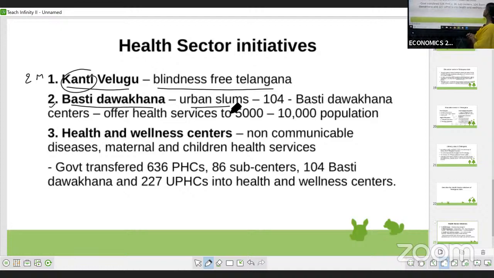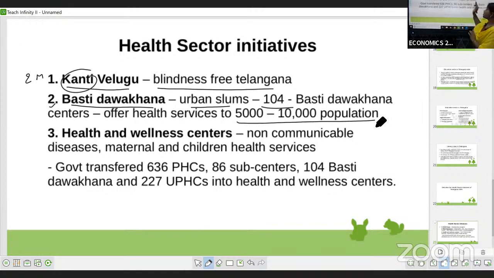In our Telangana state, there are nearly 104 Basti Dawakhana centers functioning. Each Basti Dawakhana gives health services to nearly 5,000 to 10,000 population. These people are availing the Basti Dawakhana facilities.